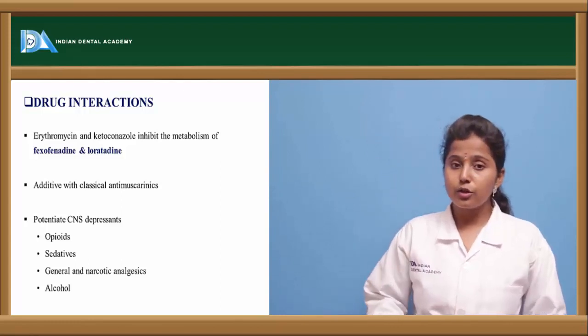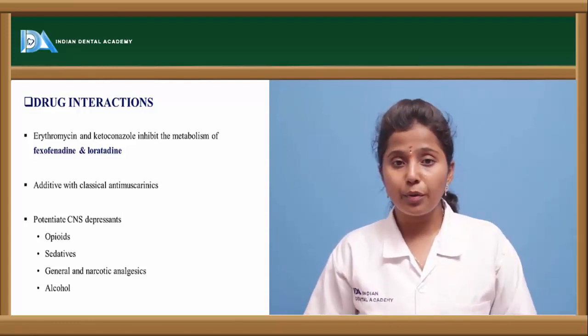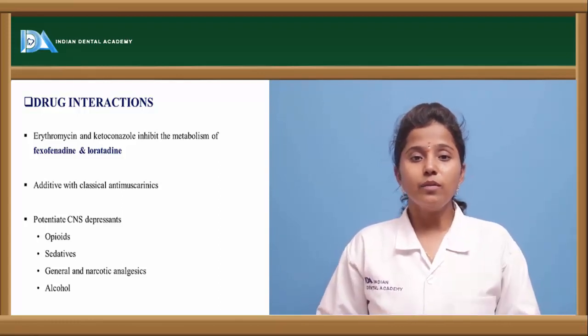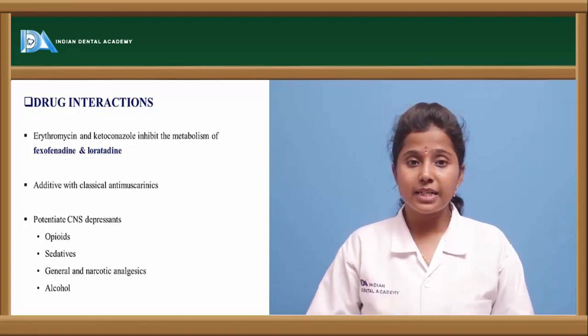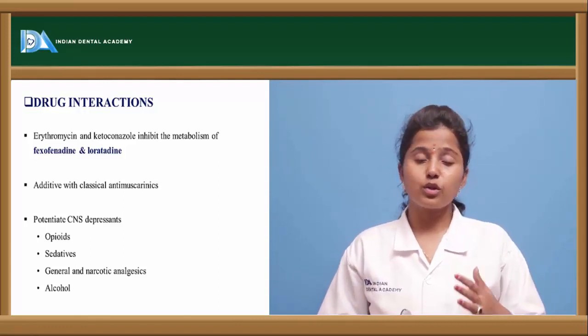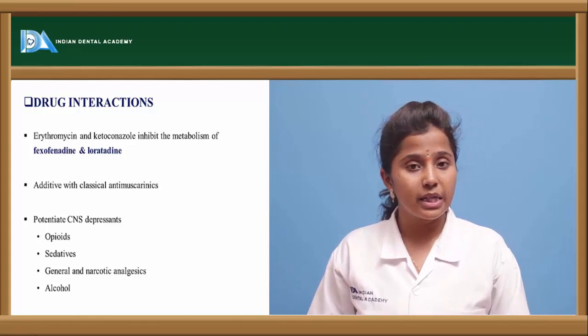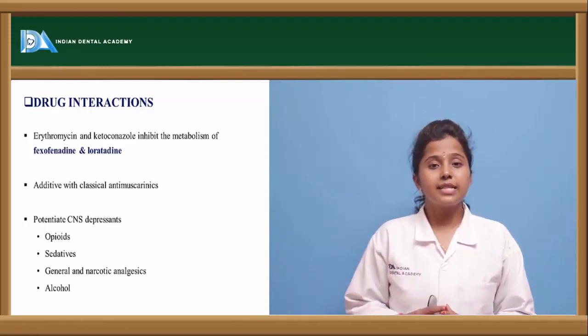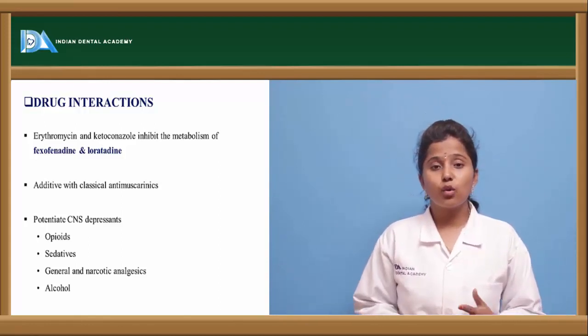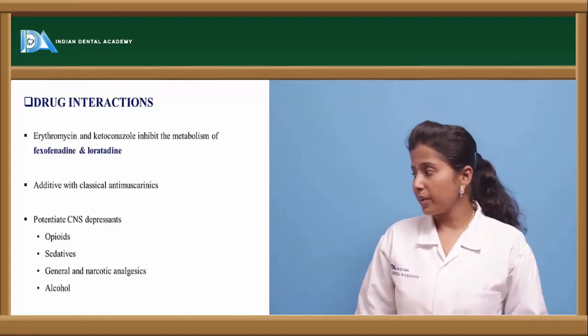And these also should be contraindicated with opioids and sedatives, even though there are weak sedative drugs as well as non-sedative drugs. Non-sedative drugs can be recommended in these conditions, but weak sedative drugs should not be given with opioids, CNS depressants, sedatives and alcoholic patients.